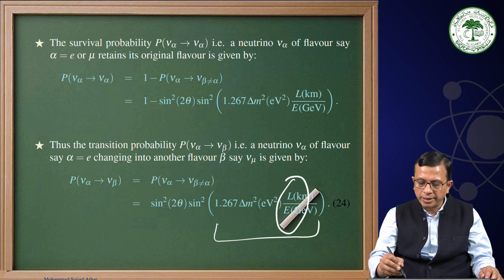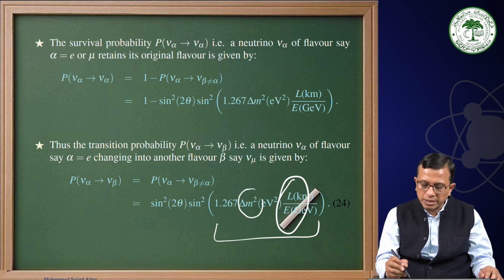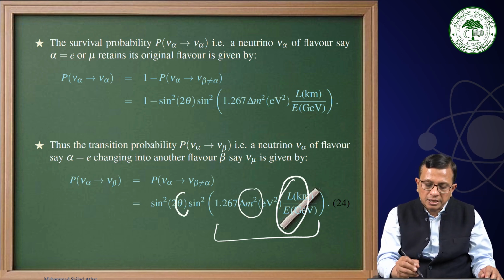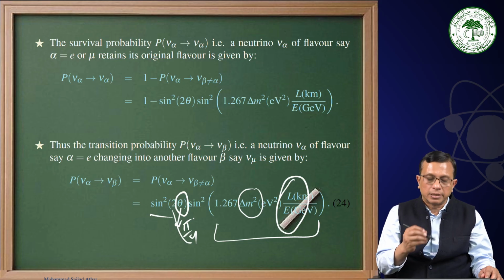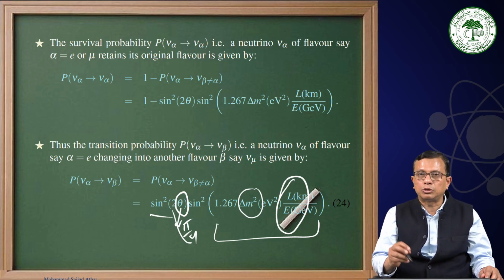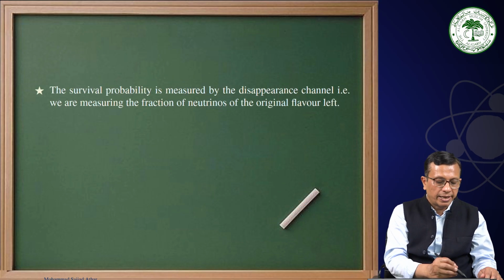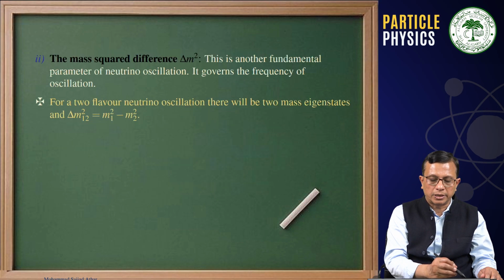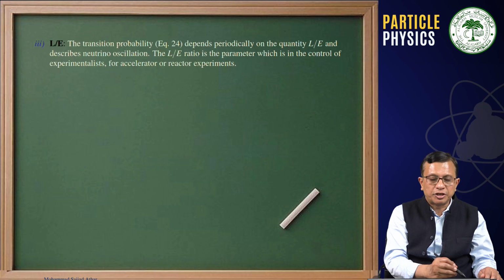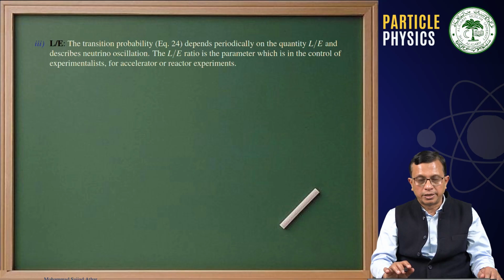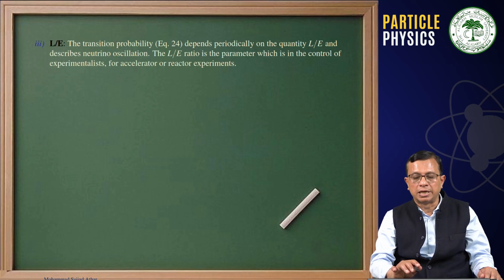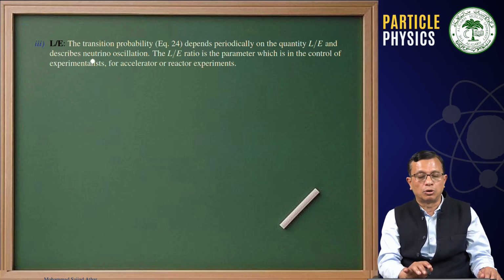We have discussed delta m square, we have discussed the mixing angle, pi by 4, pi by 2, and 1. Now we are going to talk about this L by E, with L in kilometers and E in GeV. This is another important quantity which should be discussed. Therefore, the transition probability depends periodically on the quantity L by E and describes neutrino oscillation.